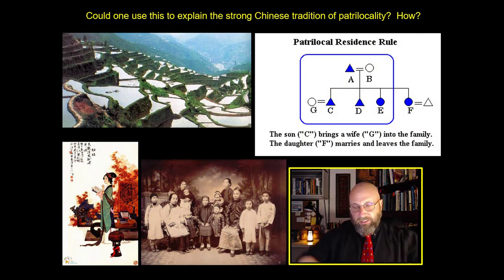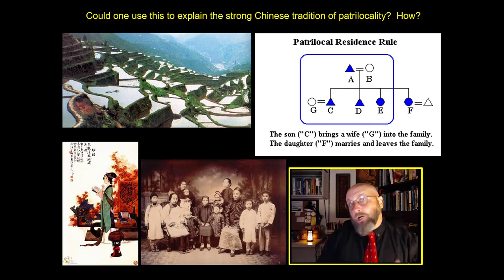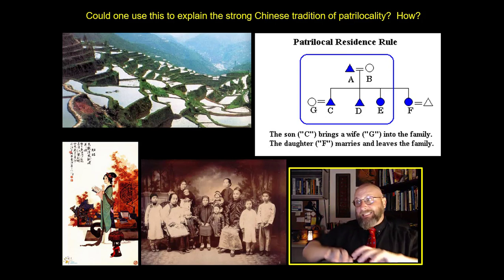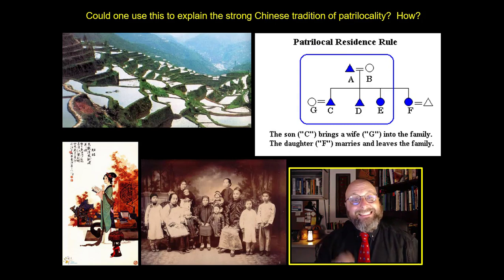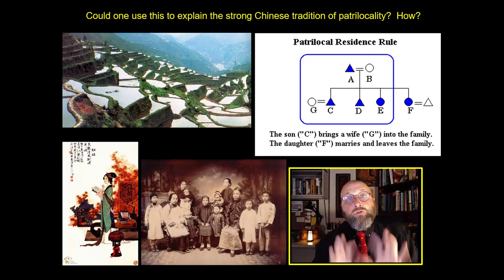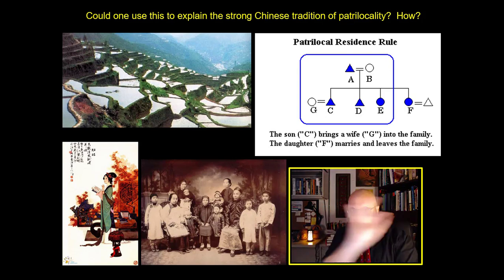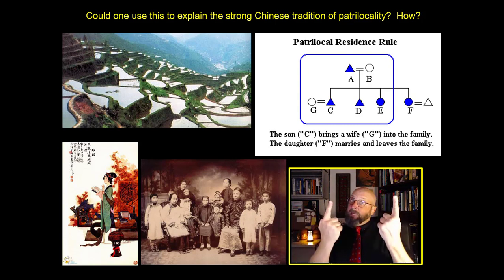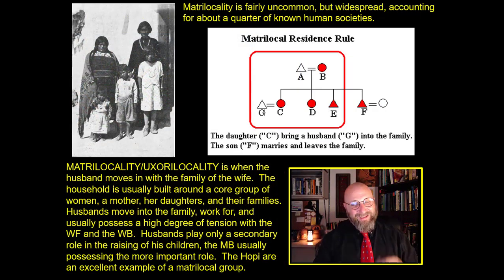Now, I want you to think about this. We're going to approach this very structure-function, very Malinowski. What function do these cultural structures, these kinship structures, serve to the people of China? How can you use this idea of Confucian familialism and these economic ideas of these big Chinese farms to explain a strong Chinese tradition of patrilocality? Think about that, write that down in your notes, and come up with an answer, because I might ask you that later. And in fact, I probably will.